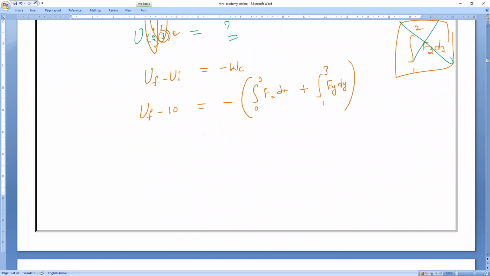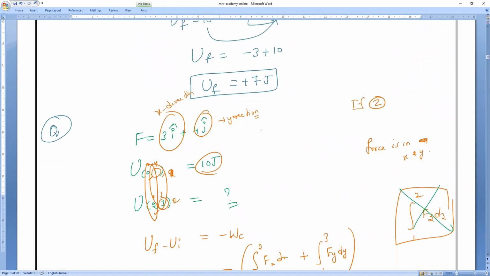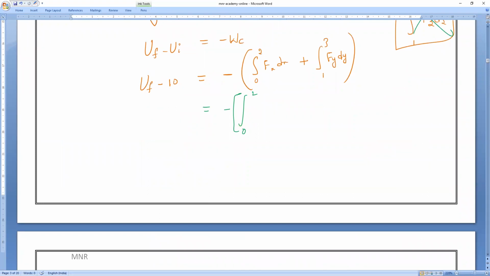So integration from 0 to 2 of Fx dx. Fx means the applied force in the x direction. How much is it? 3 dx, plus integration from 1 to 3 of Fy dy.